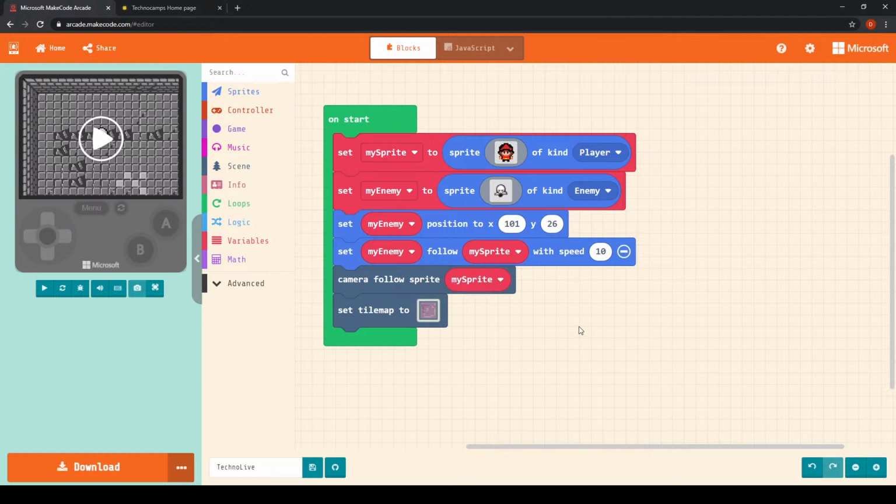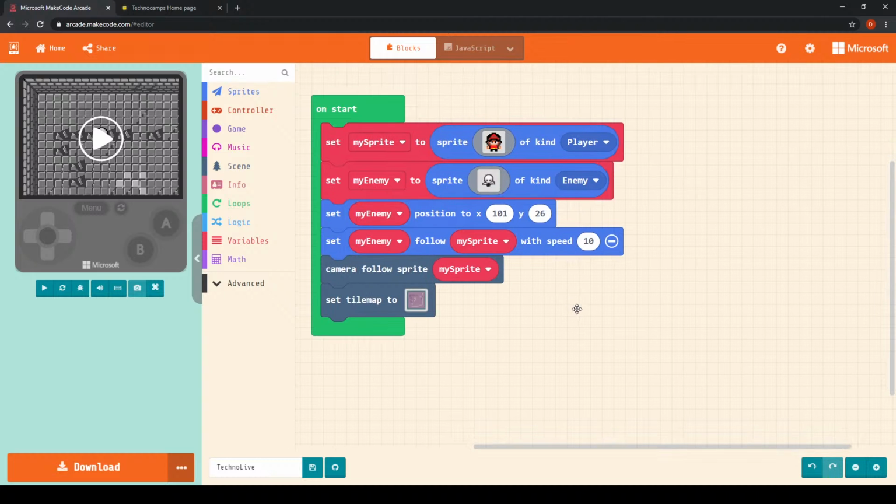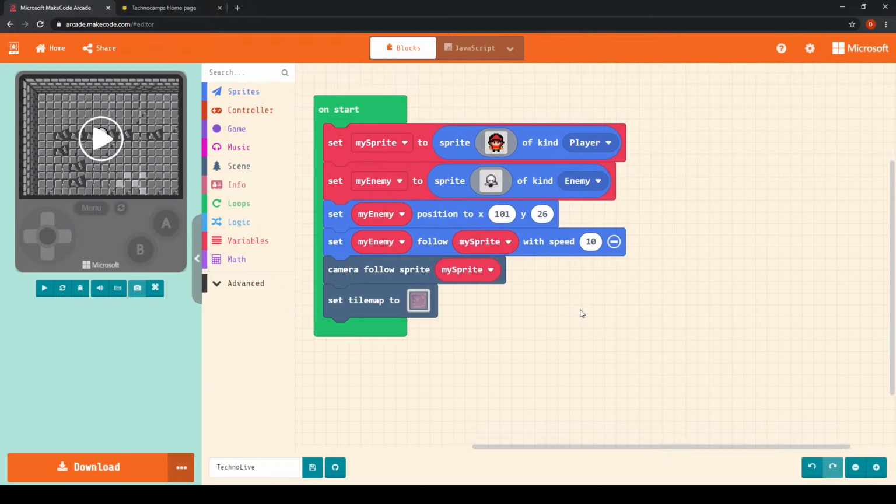Okay, so hopefully everybody is now caught up. Remember, you can pause the video if you need to. Okay, so we have now managed to get our game to have some sort of tile map. We've got our enemy, we've got all of that going, but of course one of the fundamental problems with the game currently is that our playable character can't actually move.